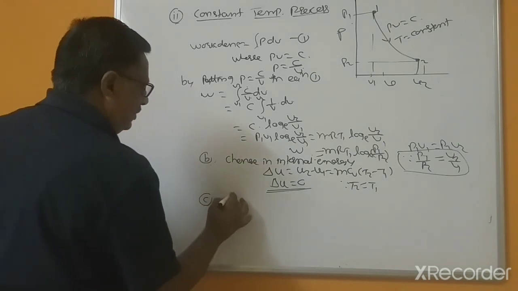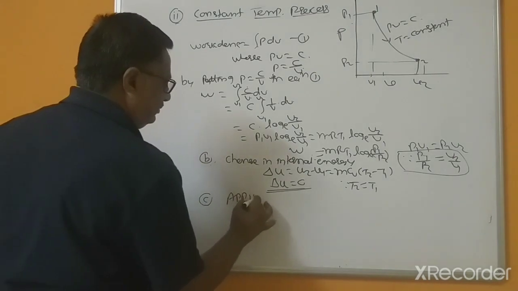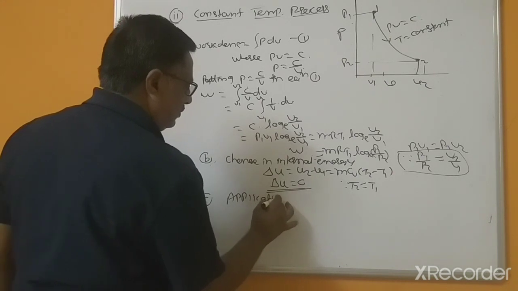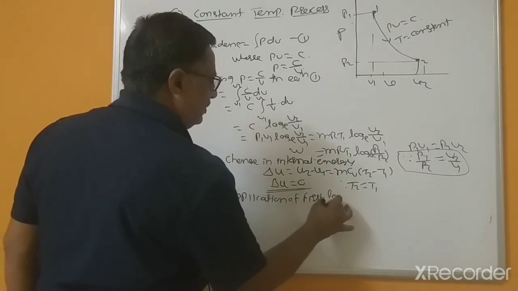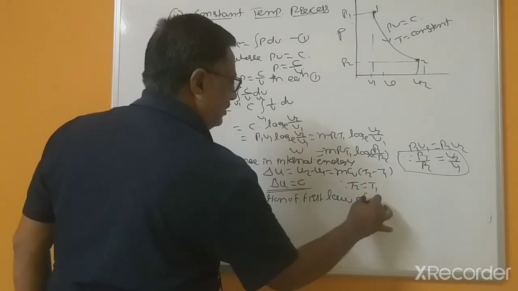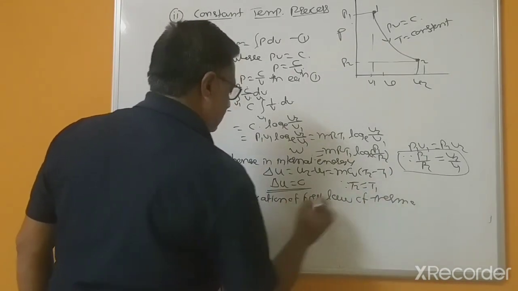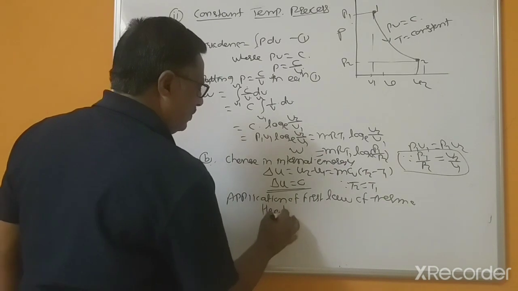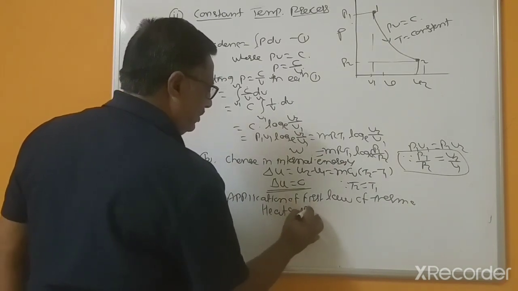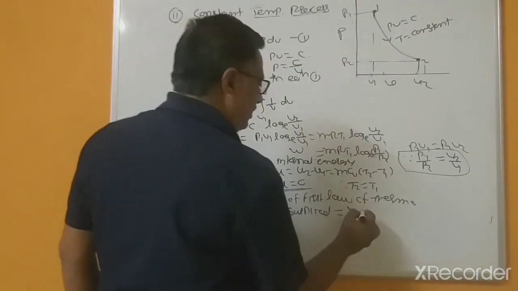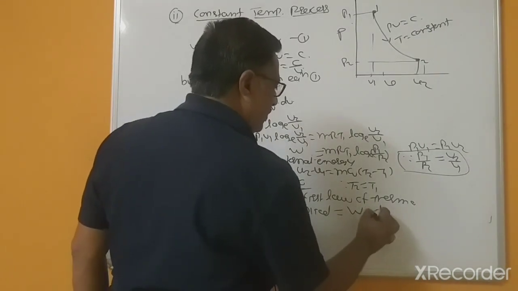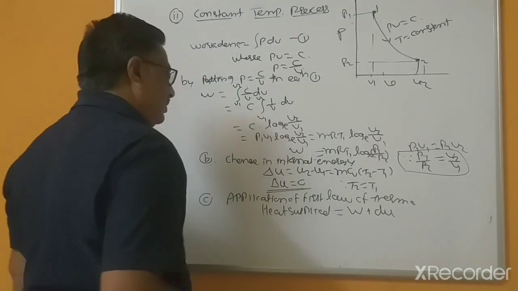Now, the application of the first law of thermodynamics. Heat supplied equals, what is the equation, work done plus dU.